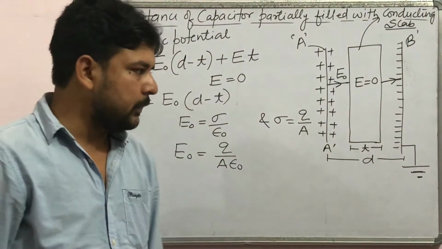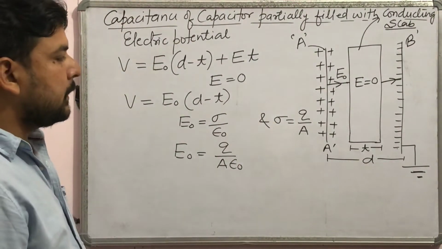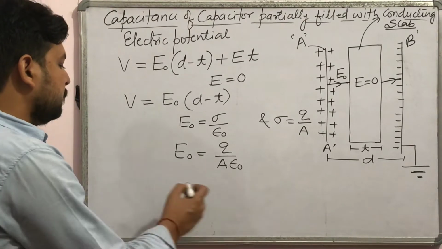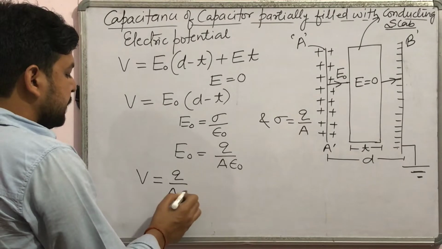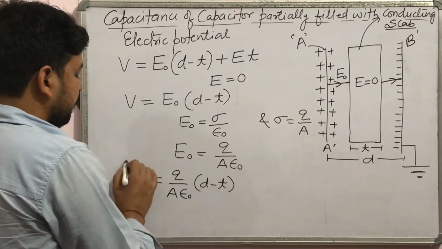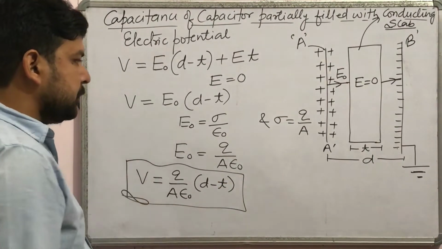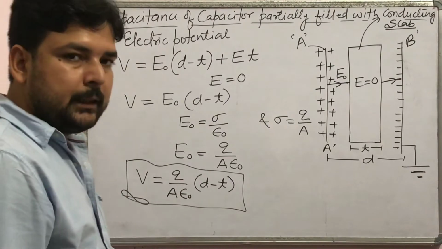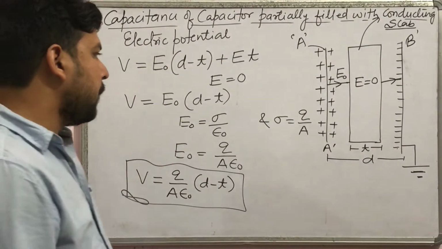This is the electric field intensity between the plates when the space is air or vacuum. So the electric potential V equals Q over A epsilon naught times D minus T.